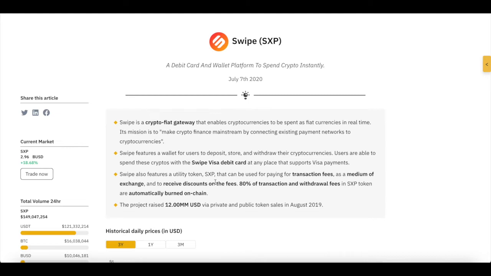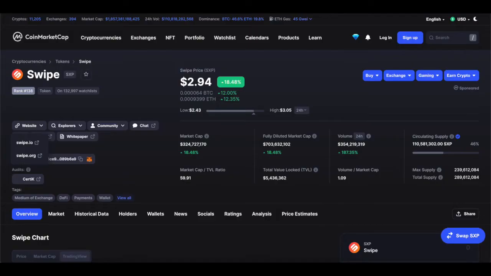So the thing to understand about the Swipe token is that the supply will continuously fall, which means that the price is almost guaranteed to rise because there will be less supply as time goes on. You're looking at 5 years from now, 10 years, 15 years, 20 years from now, the supply will continuously deplete, which simply means that the demand for the token will obviously rise.